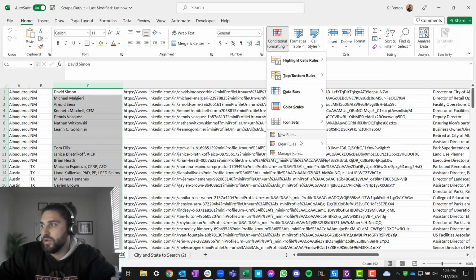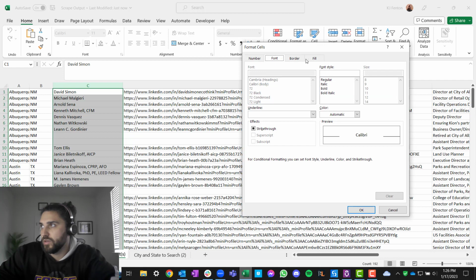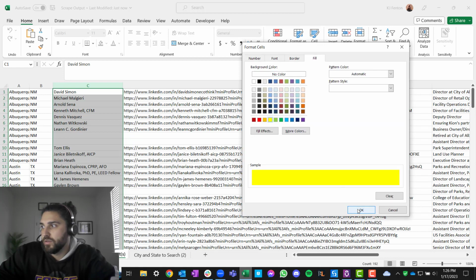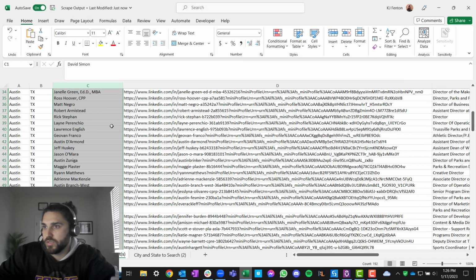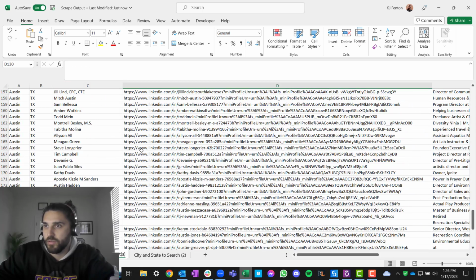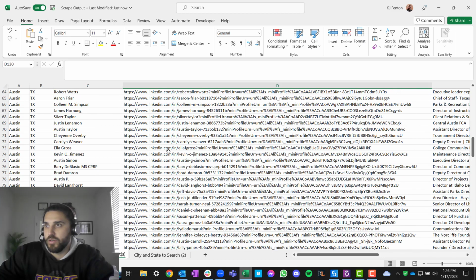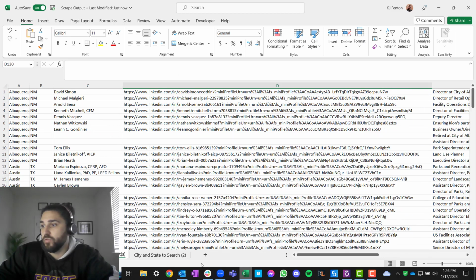Let's see, new rule, new values. If they duplicate, just highlight it. Right, we do that, and we see, okay, there are no highlights in this specific thing, which is awesome. Cool. Right, so that is really the automation in a nutshell. That's how you would perform a scrape with a very, very finicky system.